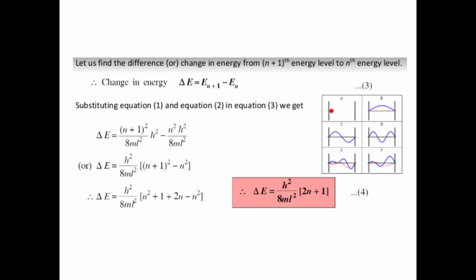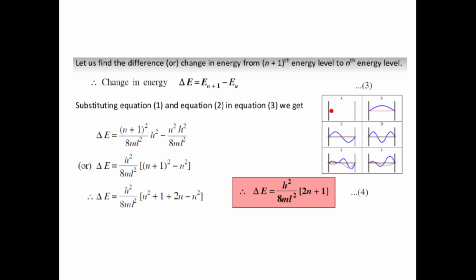Let us find the change in energy from the n plus 1th energy level to the nth energy level. That is, del E = E(n+1) minus En. We have two equations for E(n+1) and En, that is 1 and 2.